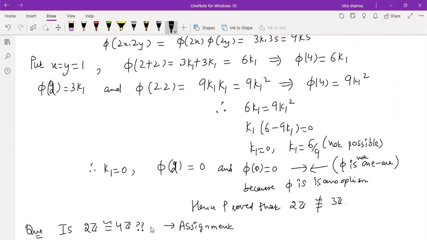What is this? I'm telling you the answer. The answer is no, it is not an isomorphism. They are not isomorphic. 2Z is not isomorphic to 4Z. On similar lines, you have to think, and you will be able to get the proof of it, right? So you do it yourself.